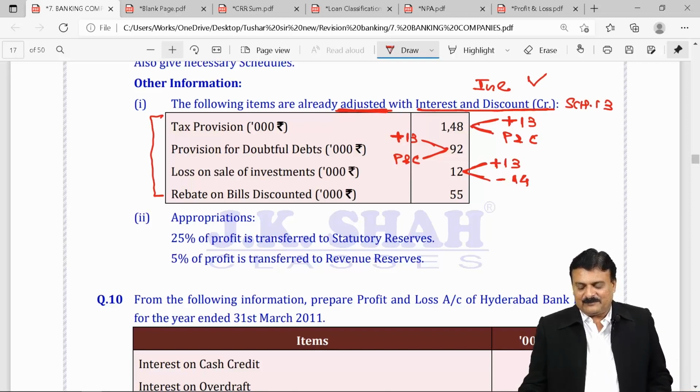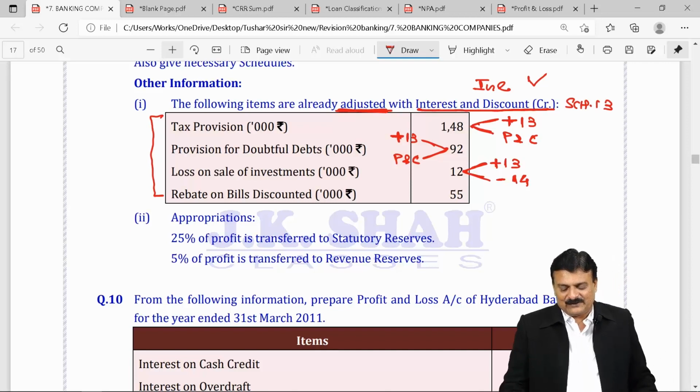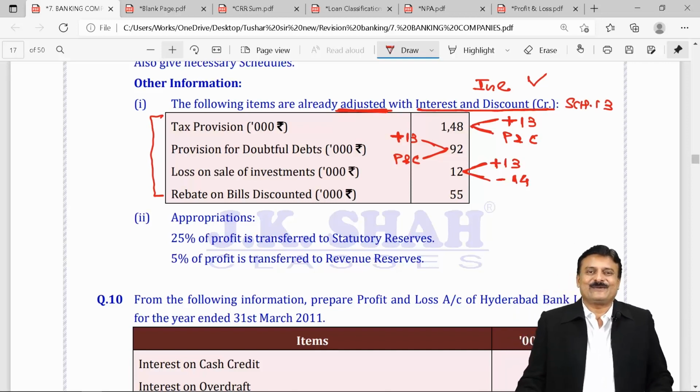Appropriation, 25% of profit is transferred to statutory reserve. Always hidden adjustment, minimum 20. They are transferring 25%. Well and good. Another 5% of profit transferred to revenue.